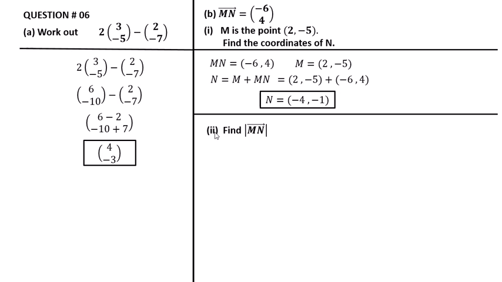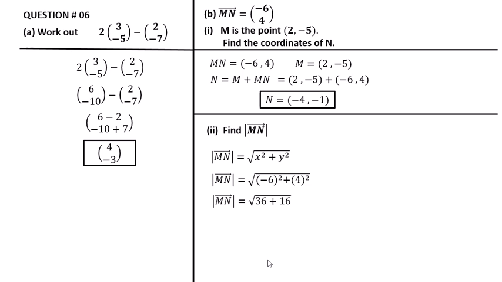Part B, part 2. Find the magnitude of MN. To find the magnitude of MN, we have a formula: square root of x squared plus y squared. Putting the values of x and y, x is equal to minus 6 and y is equal to 4 like this.